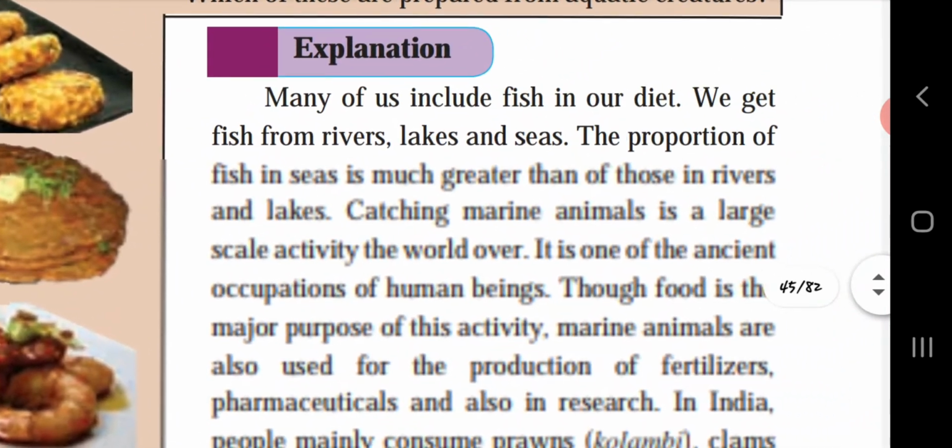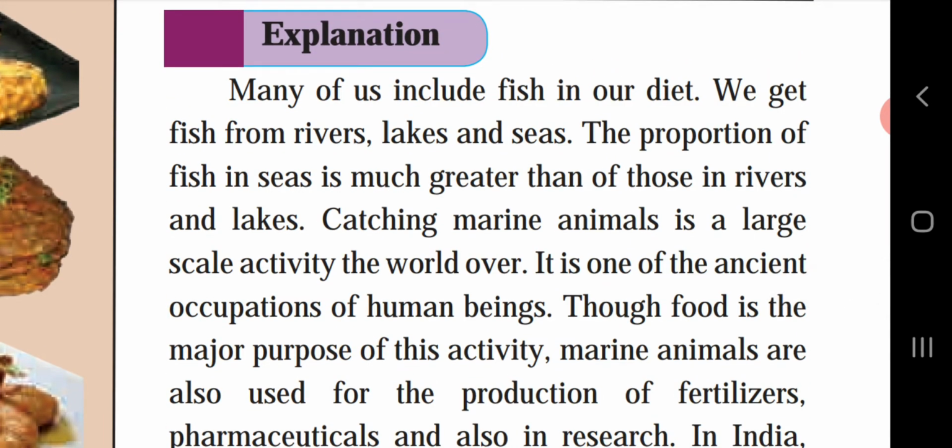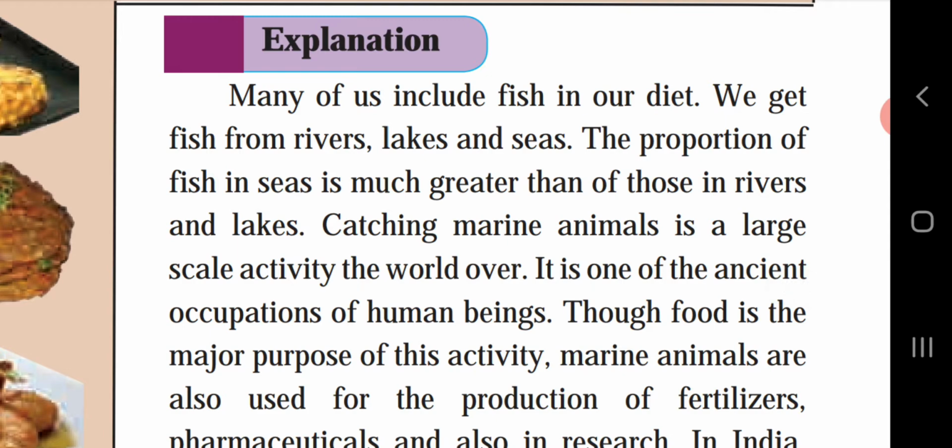Let's see the explanation. The proportion of fish in seas is much greater than that in rivers and lakes. Catching marine animals is a large scale activity the world over. It is one of the ancient occupations of human beings. From the old stone age, the middle stone age and the new stone age, we have been doing fishing activity, and it is worldwide.